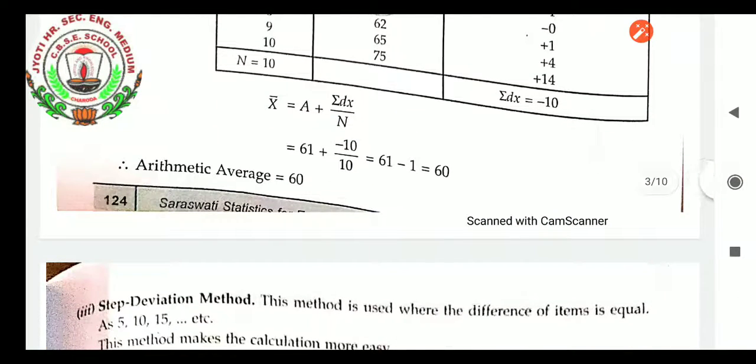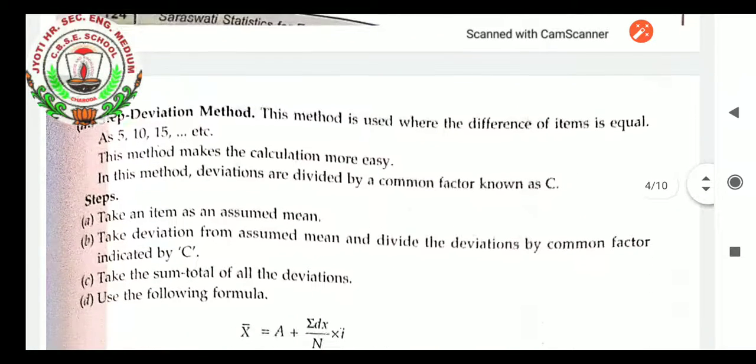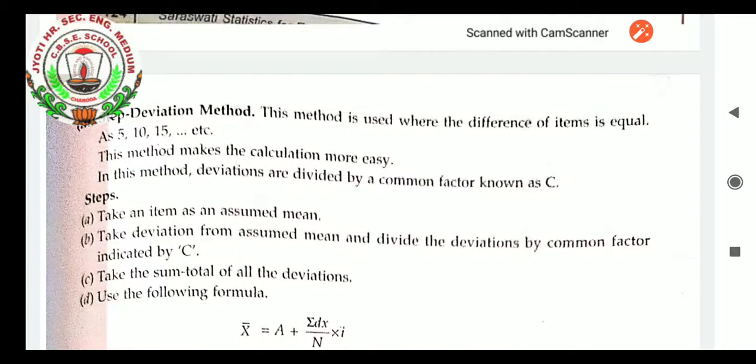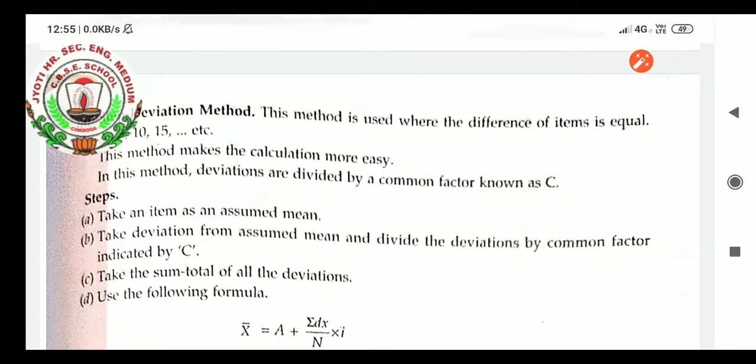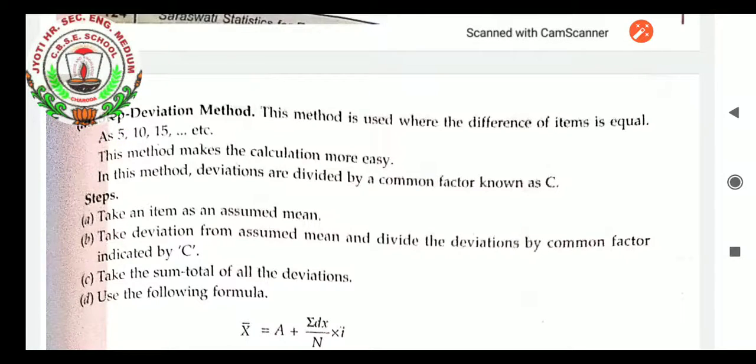Sorry, this is the shortcut method of calculating arithmetic average in individual series. Okay. Now we will proceed with the step deviation method. There is no major difference between the step deviation method and the shortcut method. Only a minor difference is there.